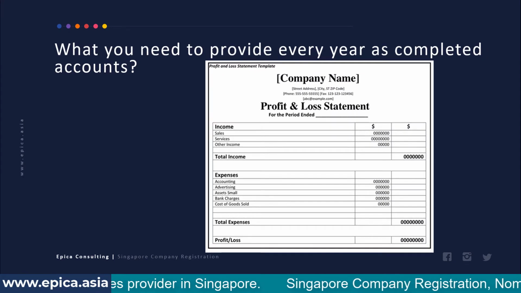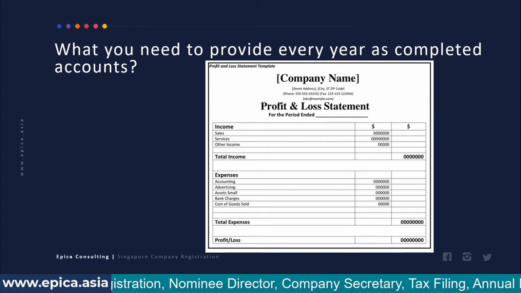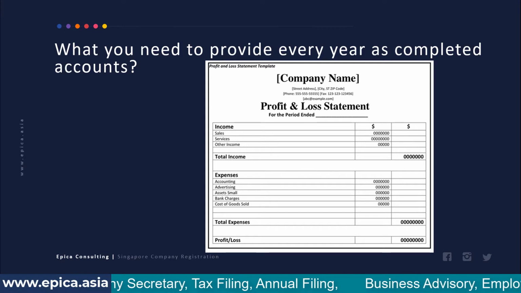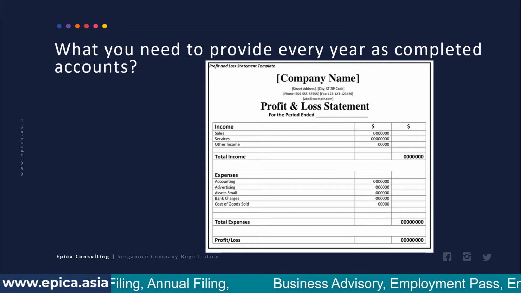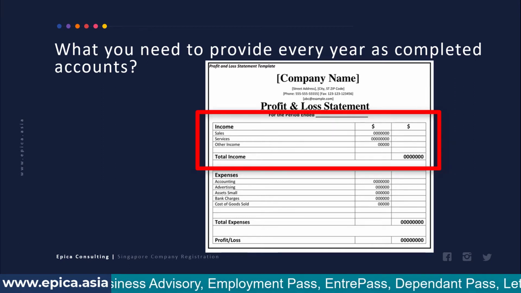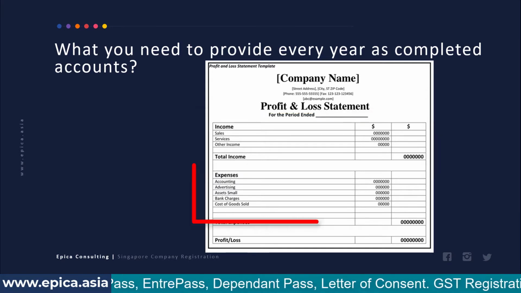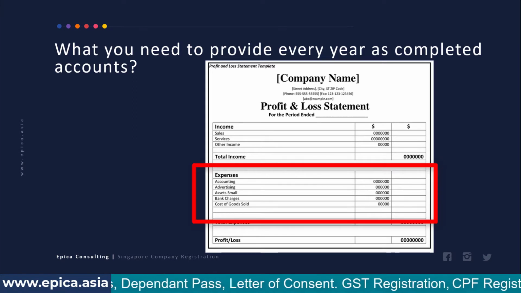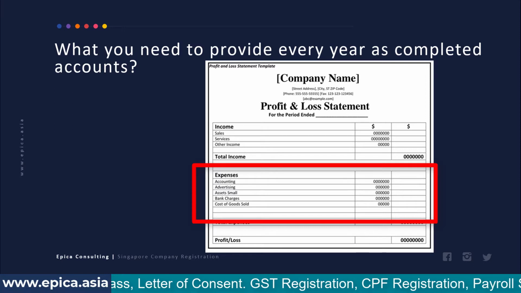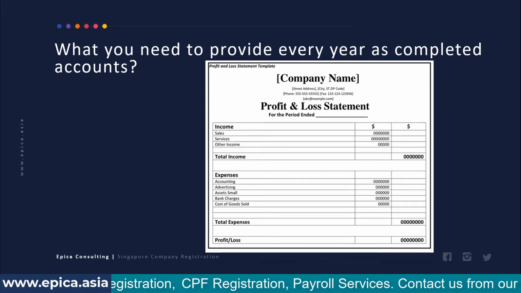As a company owner, one of the responsibilities you have is to produce a profit and loss statement for the specific accounting period. Obviously this information will be used to create detailed financial statements which will be reported to the Accounting and Corporate Regulatory Authority as well as to the IRS. As you can see in this profit and loss account, first on the top it shows the income side, which is typically your sales or services that you have performed and the income you have received. And then there are expenses. Here sample expenses are accounting, advertising, small assets, bank charges and so on. So income minus expenses will become your profit or loss for that year.